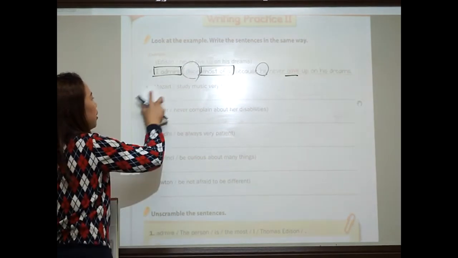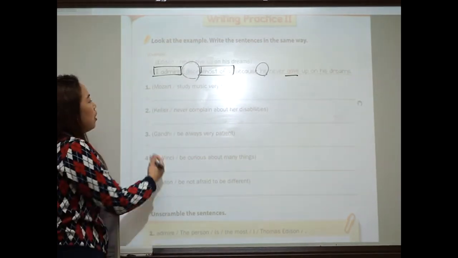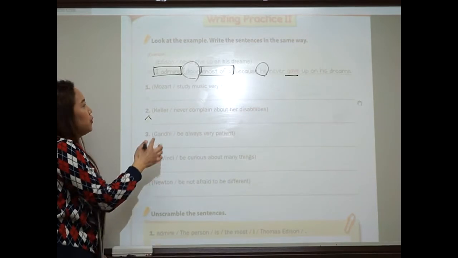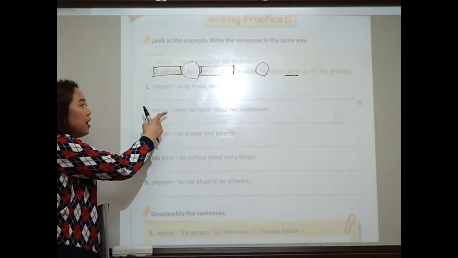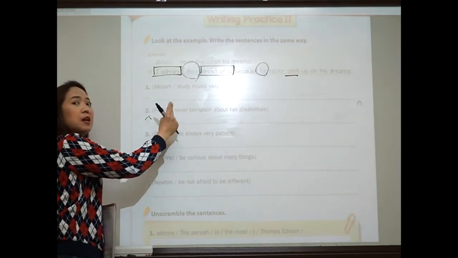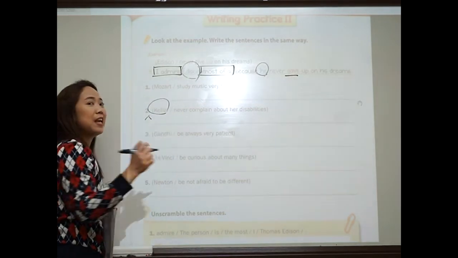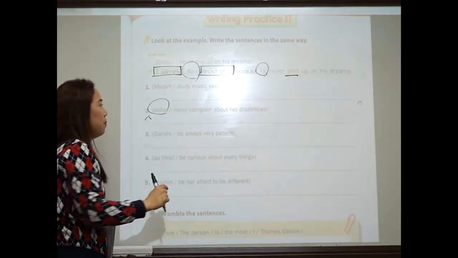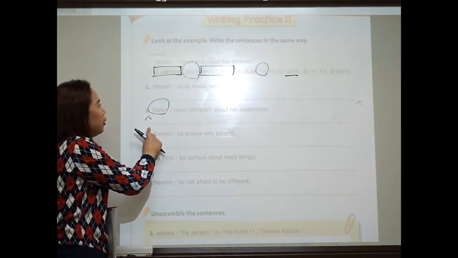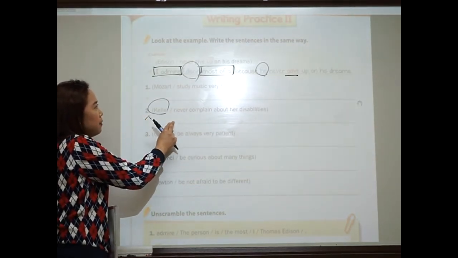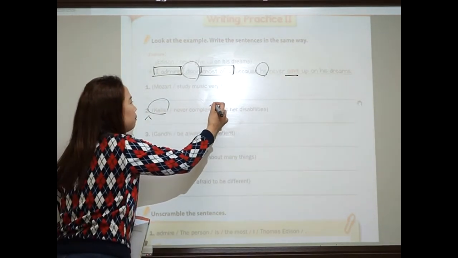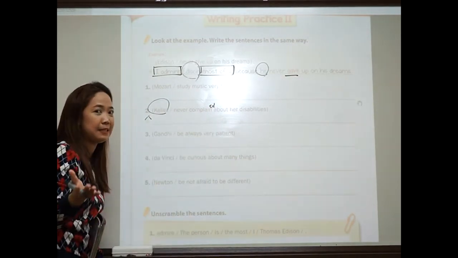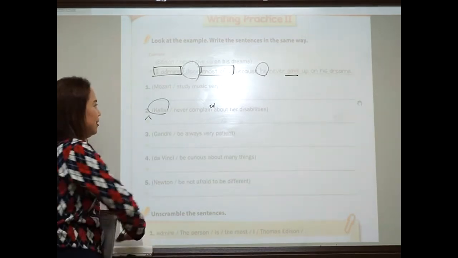Should I give you another example? Okay, let's talk with Keller, Helen Keller. So you can write here, how do you do that? I admire Keller the most because Helen Keller was a woman. I admire Helen Keller the most of all because she never complained about her disabilities. That's right. Okay.